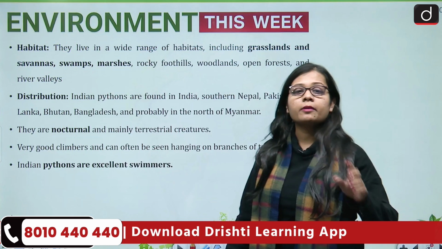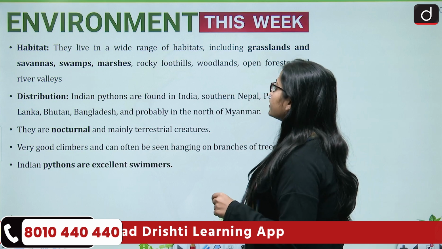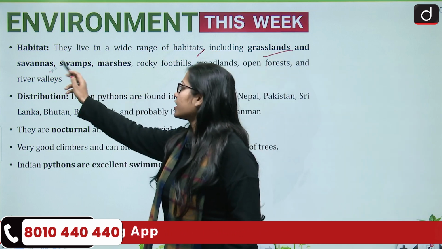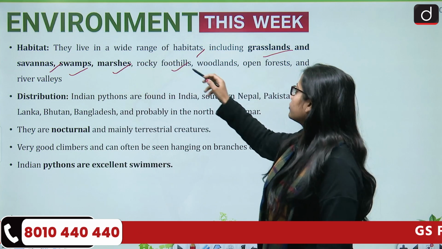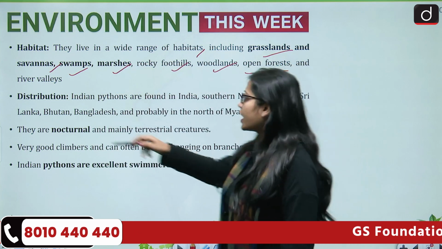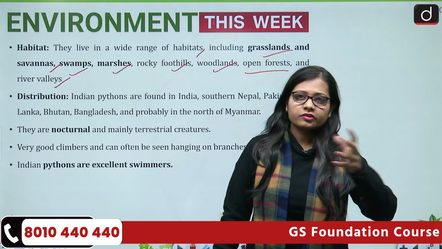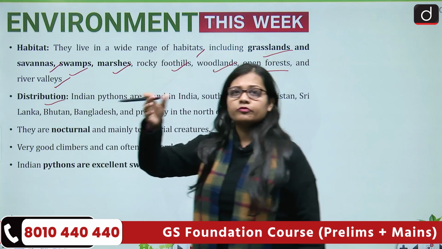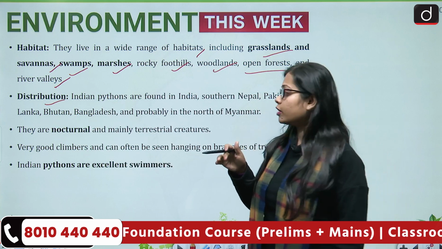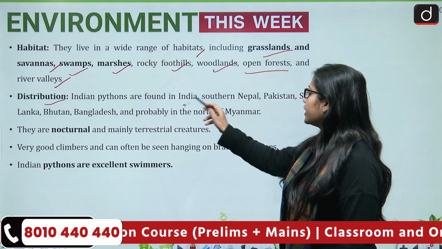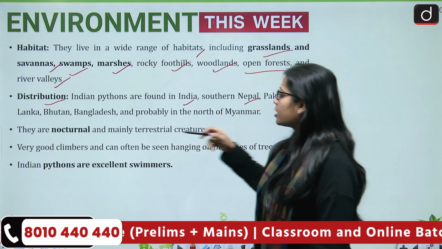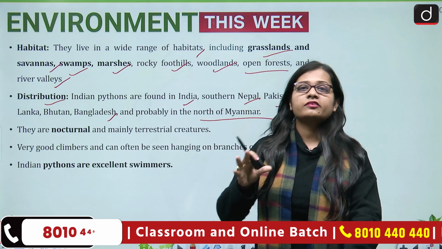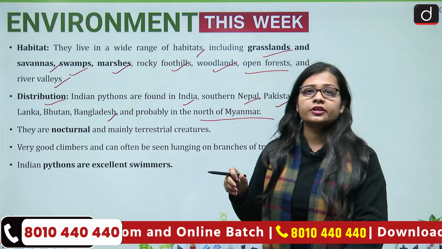Then if we talk about the habitat of the python, they live in a wide range of habitats, for example grasslands and savannas, swamps, marshes, rocky foothills, woodlands, open forest and river valleys. So these are a few of the habitats of the python. Then about its distribution, where are they mainly found? The Indian pythons are found in India, Nepal, Pakistan, Sri Lanka, Bhutan, Bangladesh, and probably in the north of Myanmar. So basically the countries that you are seeing are South Asian countries.